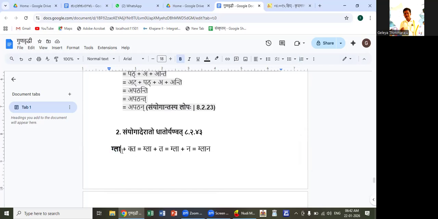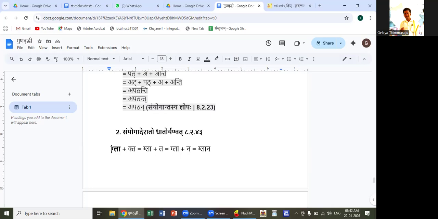Ato means it should end with dirgha a. Yes, it ends with dirgha a. Yenvatah means it should have an end letter, antastha. Here, lakara is an end letter. End means ya, va, ra, la.